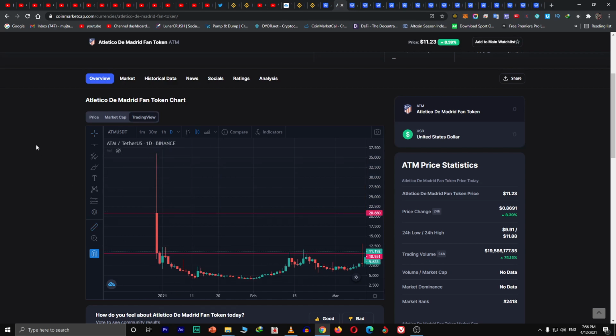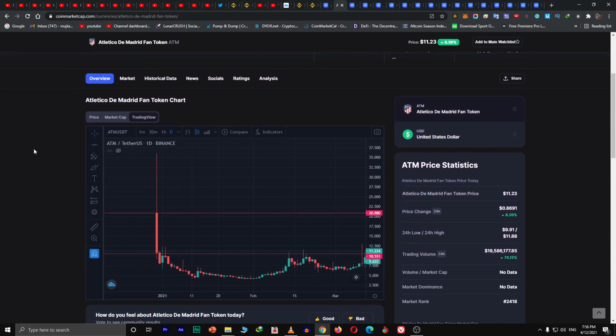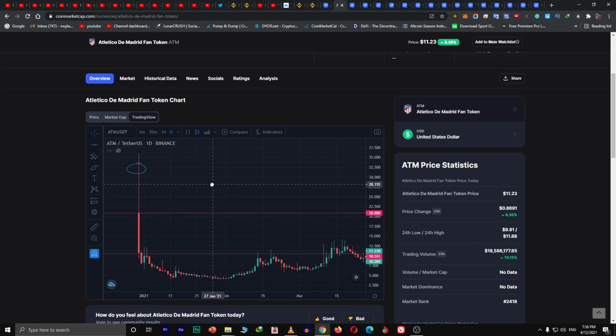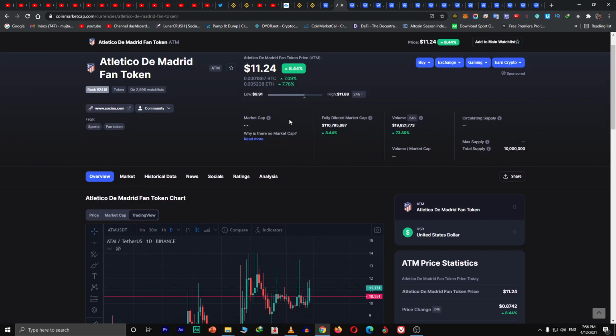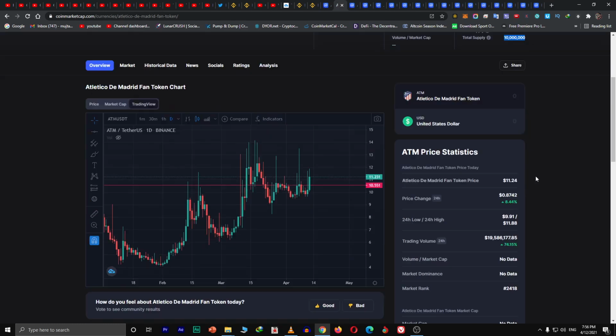So we can say that the volatility happens. You have to get in and out of the token very quickly, otherwise if someone bought at this price, he would have been stuck for a very long time. You can see the price has never reached this area, but we also have solutions for that. You just have to buy in parts, don't invest the total amount. So here we are. The watchlist is 2,996, approximately 3,000. Circulating supply is 10 million. Just keep that in your mind.